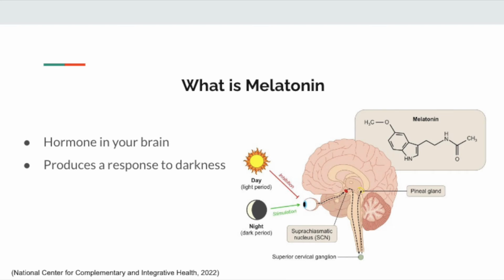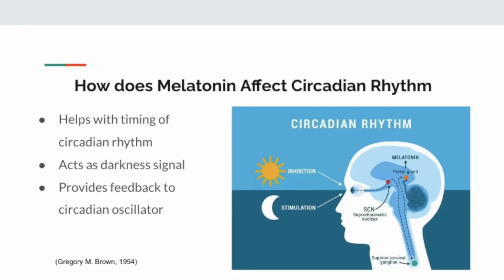Melatonin is a hormone that your brain produces in response to darkness. It helps with the timing of your circadian rhythms, your 24-hour internal clock, and with sleep. Melatonin is produced in the pineal gland in your brain. The release of melatonin in the body helps regulate the circadian cycle. Melatonin is produced in response to darkness, so being exposed to light at night can block melatonin production.